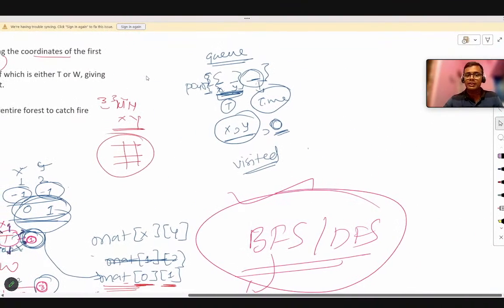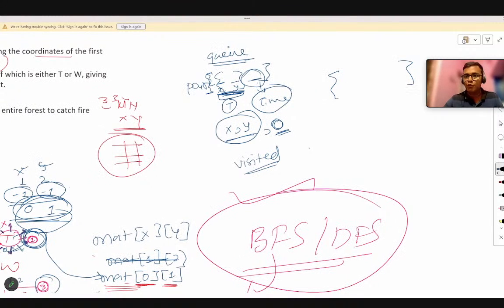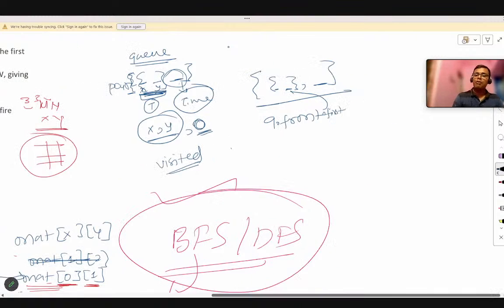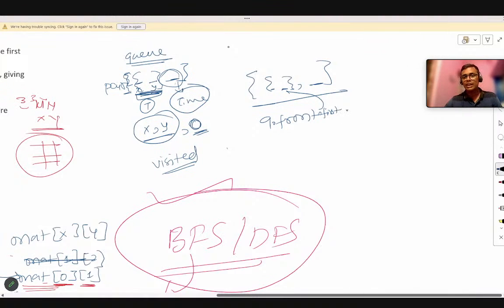If we consider this pair form, it is simple: inside a pair, again a pair. So to reach this value, we will go to q.front, and in that front there are two values. For getting the first value, we will do q.front.first, and after that, to get the first value again, we have to write q.front.first.first.